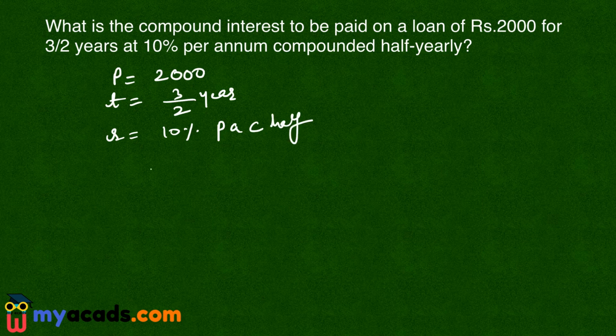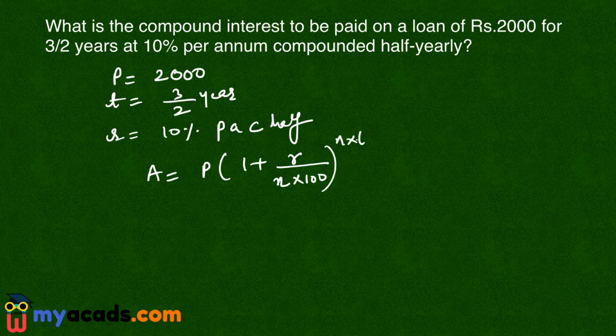Now the formula for amount is A is equals to P into 1 plus R into N by 100 into N into T. Now in this case, P is 2000 into 1 plus R. R is the rate of interest, that is 10% per annum.